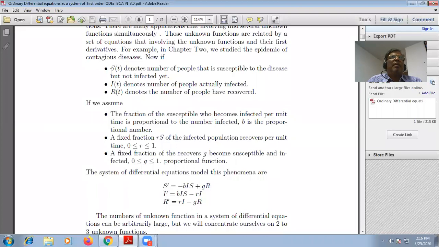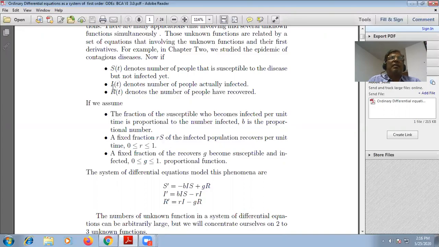Now if S(t), simply a function of t, denotes the number of people that is susceptible to the disease but not infected yet.